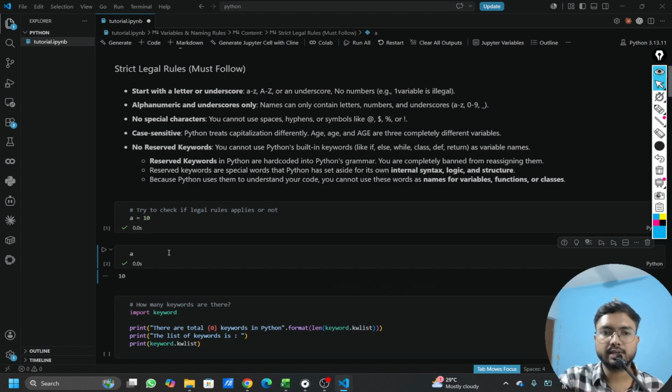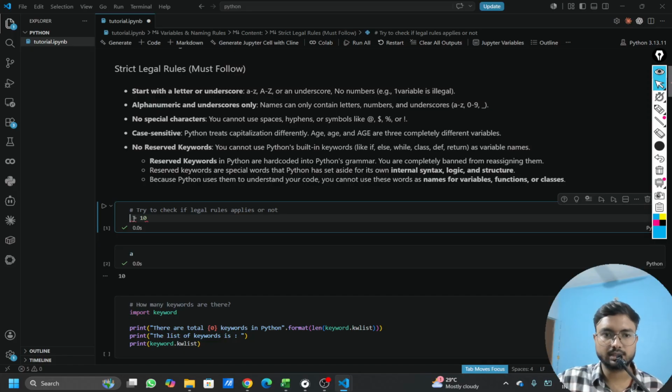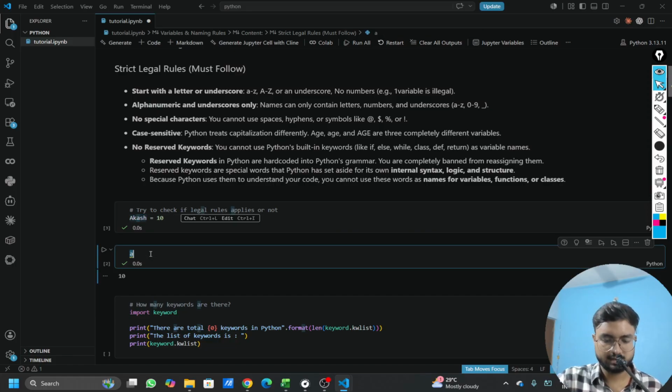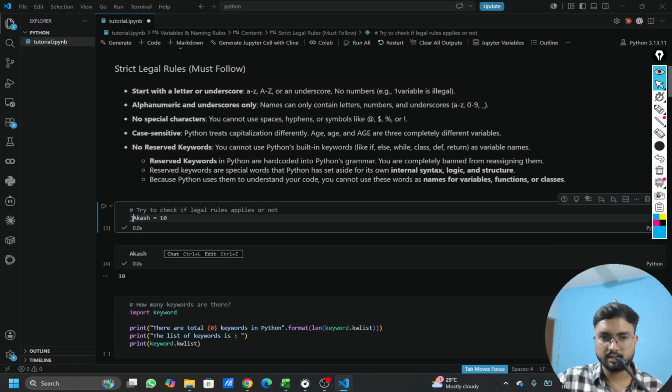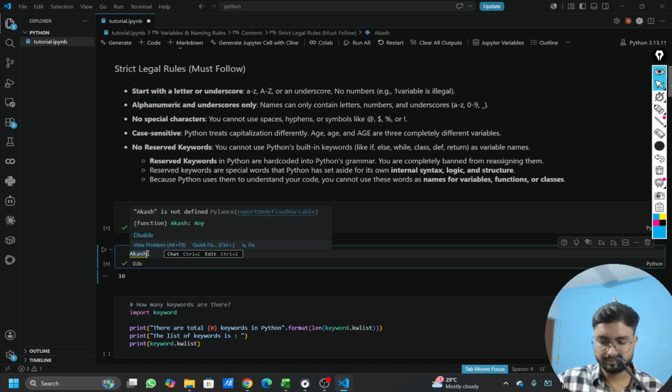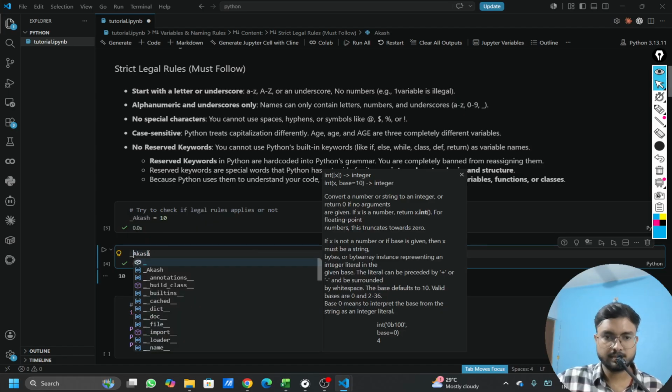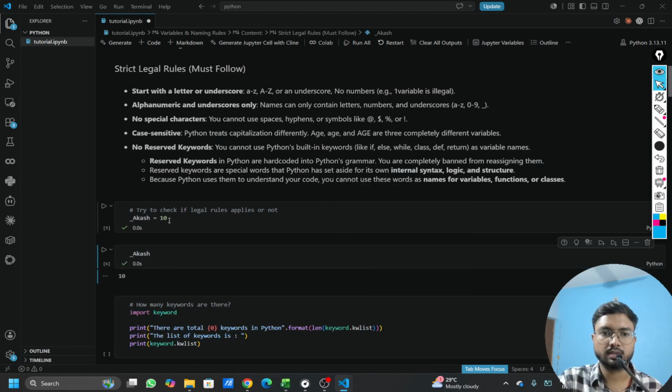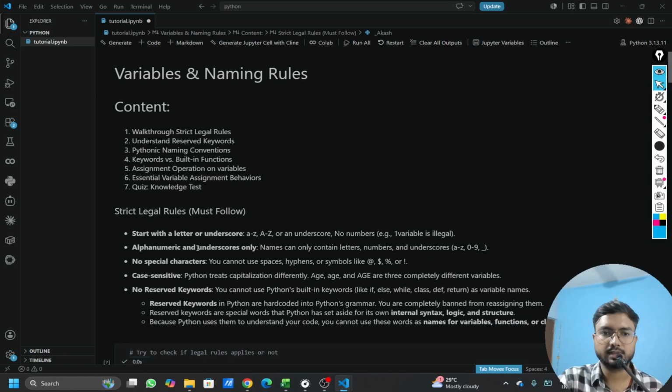So this is what is meant by variable or variable assignment. Now let's practice some of the techniques that we have mentioned above. Let's write a name like aksh equal to 10. Yeah, this will work. See, it's working. I can also try to start this with an underscore, and let's run it again and see if it's working. You can see I'm still getting the value. We can try to change the values as well, and we can see it is changing. So this means it is working, right?